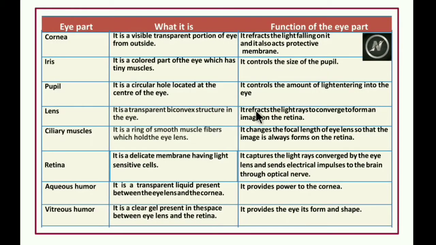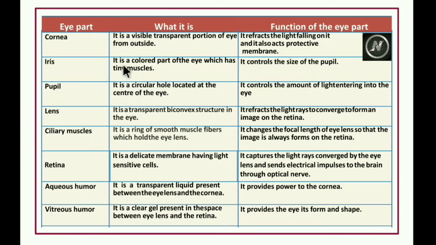Coming to the function of the different parts of the eye. First, the outermost, that is the cornea. The cornea is the visible transparent portion of the eye from outside. It refracts the light falling on it, and it also acts as a protective membrane to the eye.